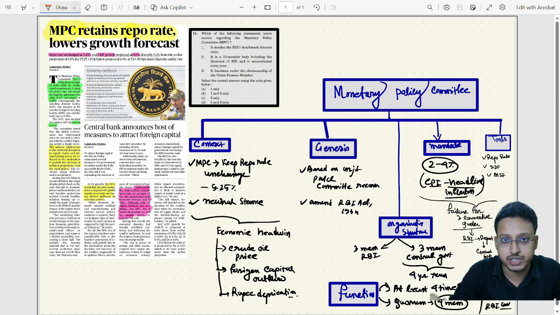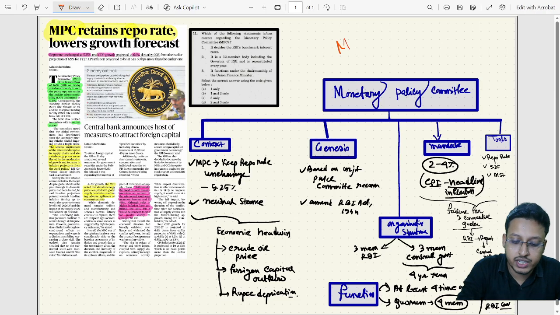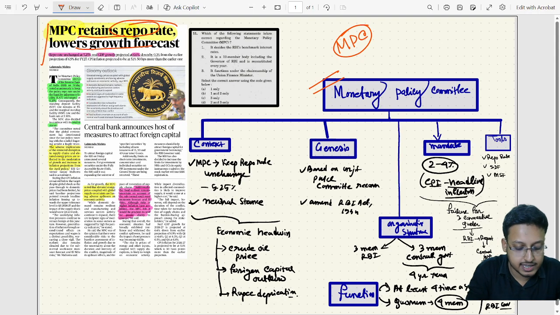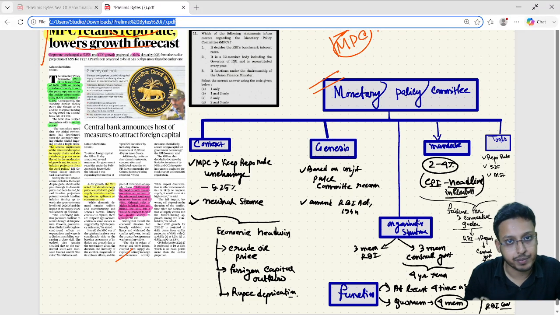Today's prelims bite session will discuss the Monetary Policy Committee. In today's The Hindu newspaper, there is one article, "MPC retained repo rate, lowered growth forecast." This article is on the Business Watch page of The Hindu newspaper, and based on that, we have brought up today's topic.